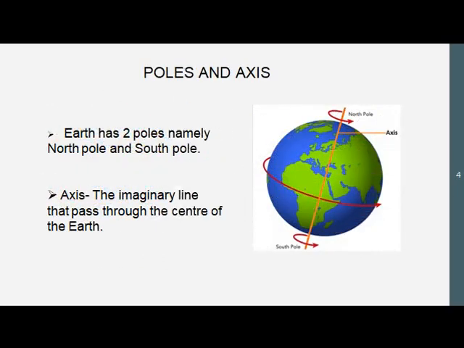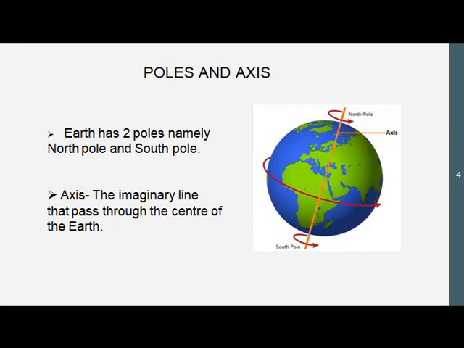Now, when we are looking at the globe, you can see there are different pointers on the globe. The first pointer is poles. Look at the picture. The topmost point on the Earth's surface is called North Pole, and the bottommost point is called South Pole. You can also see an imaginary line.